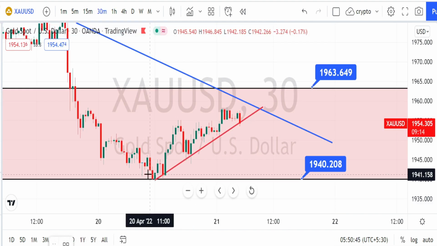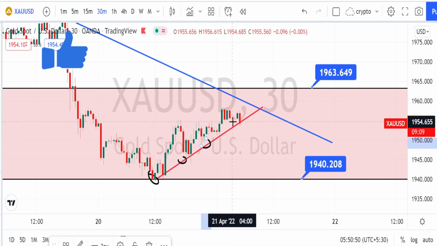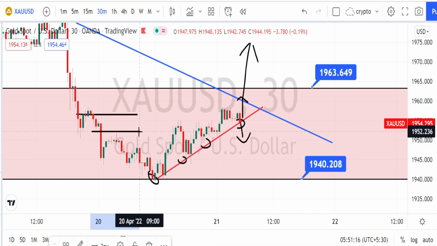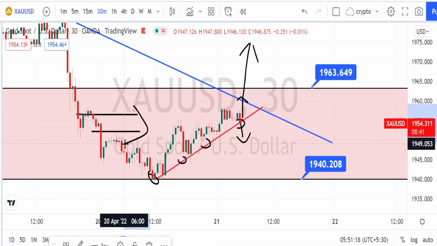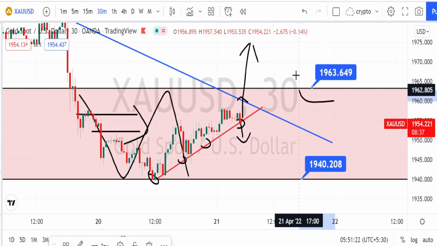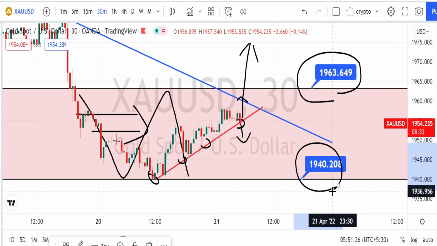When we look at the price action in 30 minutes time frame, again I have drawn a trend line or support line. We can clearly notice that currently the price action is taking support on this trend line. Wait for the price action to break this trend line, then you can go on bearish side trades. Currently the price action in 30 minutes time frame is in a range bound market, trading between this resistance level of 1963 and support level of 1940.